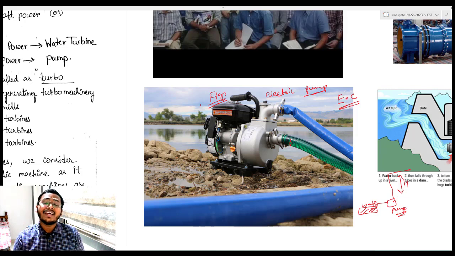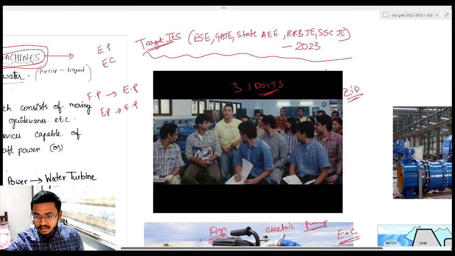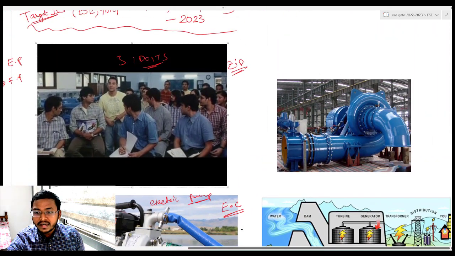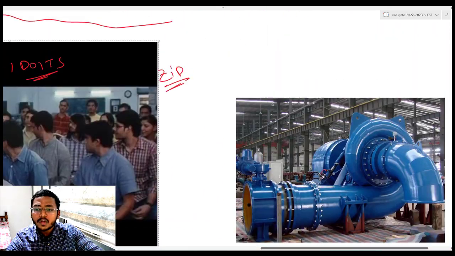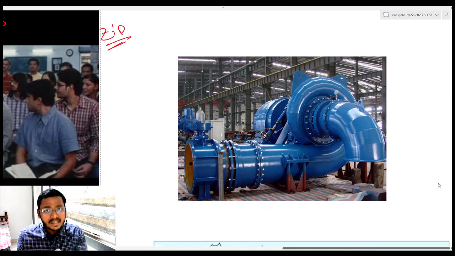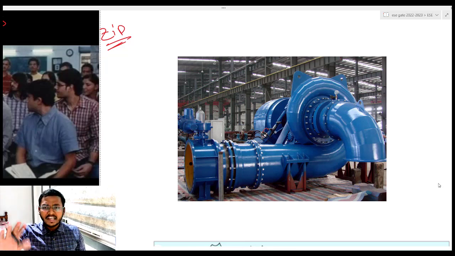काफी इंपॉर्टेंट चीज हो गई है हमारी डे टू डे लाइफ में, राइट? And second example of hydraulic machines I would like to give here is turbine. एक सेकेंड, let me just scroll this. Here are turbine. Okay, so we'll be studying different types of turbine. Okay, next chapter is turbines. In turbines I will teach you what are the different types of turbines, how this turbine works and what are the formulas related to it.